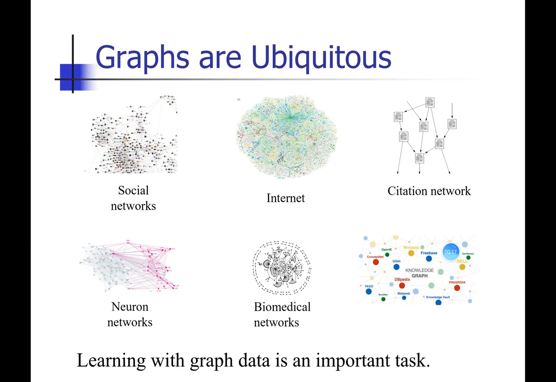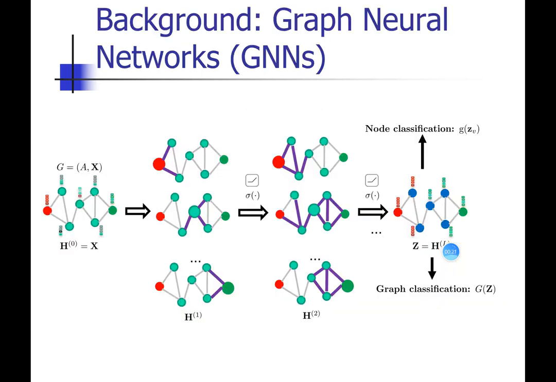As we know, graph data is ubiquitous, and learning with graph data is an important task. Graph neural networks, usually called GNNs for short, have two basic operations. One is called aggregate, and the other is called combine. The GNN can complete the node classification task and the graph classification task.